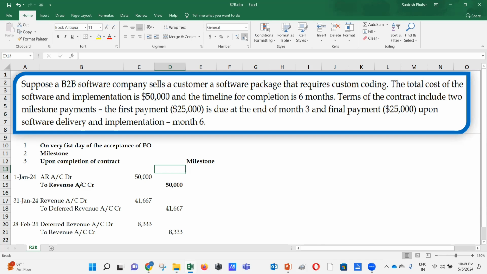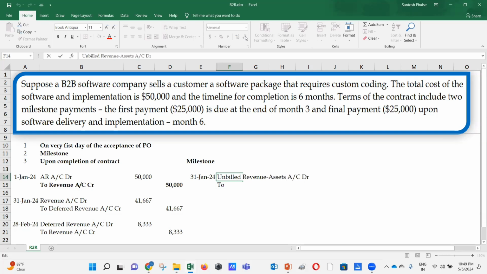What about the accrual concept? What about the matching principles? So considering that, what do you have to do? In the first month, you have to consider in your books of account as unbilled revenue. Account debit to, this is going to be the unbilled revenue asset, to unbilled revenue account credit.